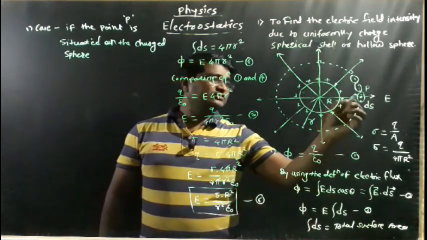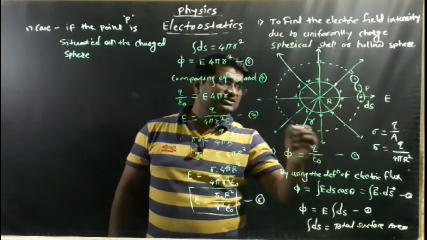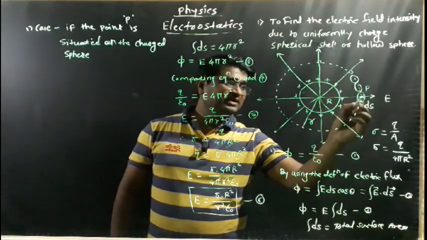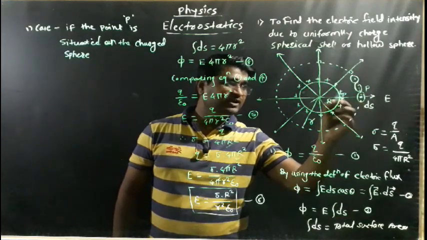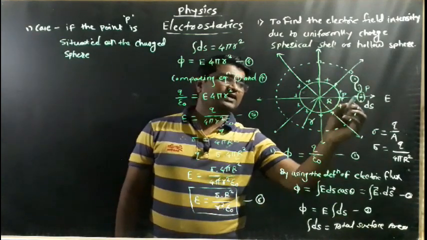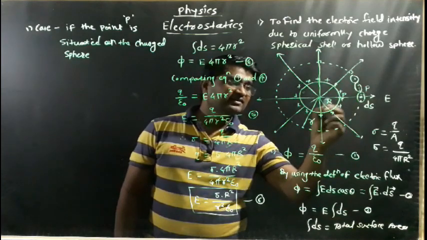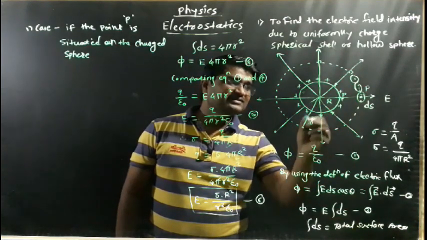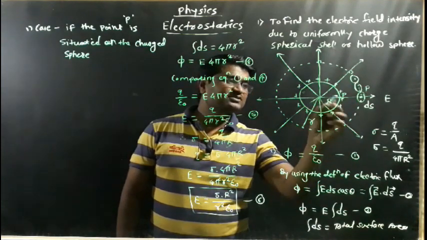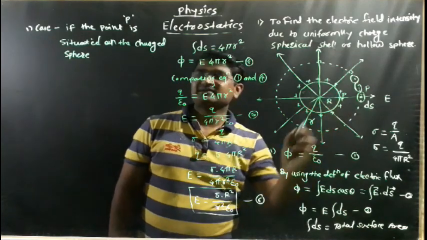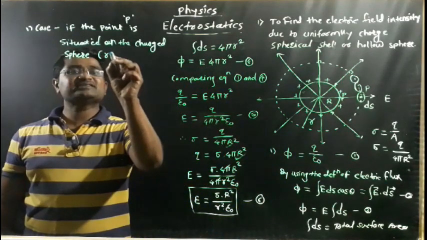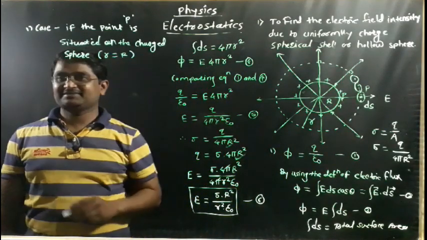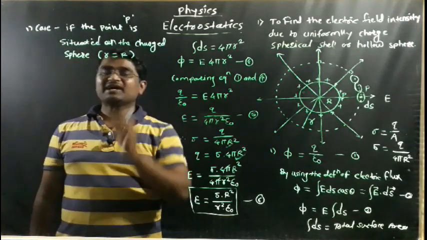Let's see here. Actually, point P is situated on the Gaussian sphere right now. But just imagine this point P situated here. This is the point P. So what happens when the point P is here? This small r will be cancelled, because the distance remaining is only the capital R. So it means the simple condition r is equal to capital R. And what happens when r is equal to R?